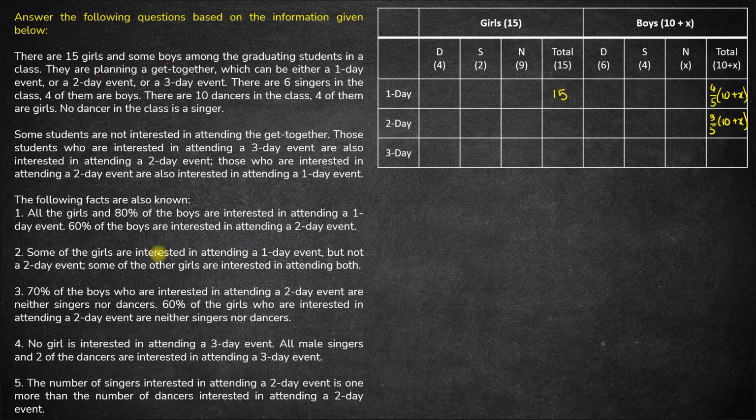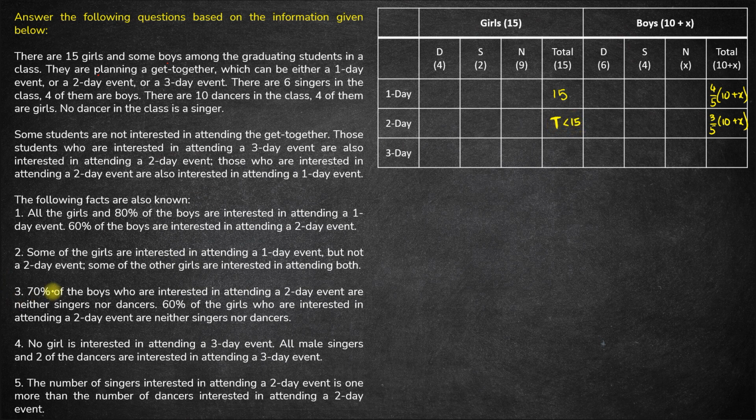Next, some of the girls are interested in attending a 1-day event but not a 2-day event. So out of these 15, some of them are not interested in a 2-day event. So this number is definitely less than 15. Whatever this number is, let's say t, it is definitely less than 15. And some of the other girls are interested in a 2-day event, but not all of them. So this number t here is definitely going to be greater than 0, but definitely less than 15.